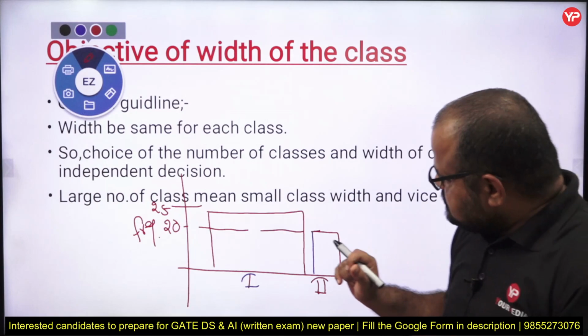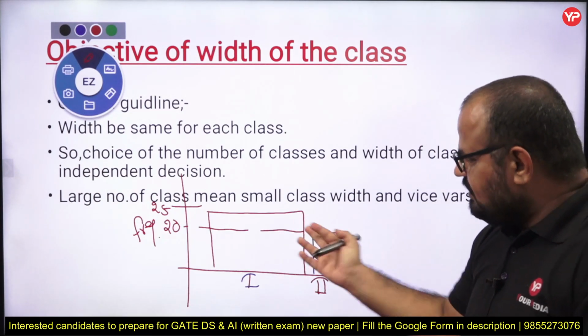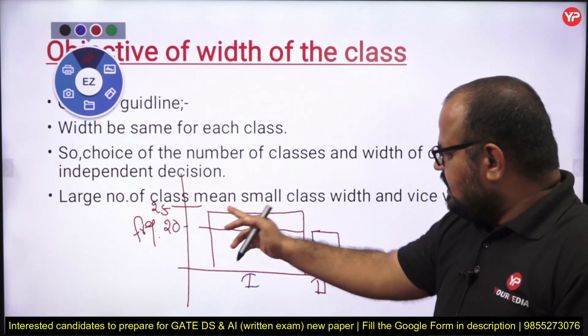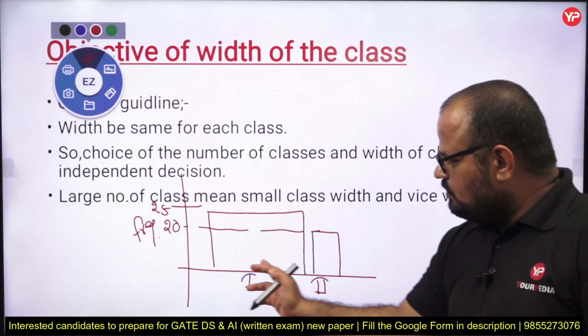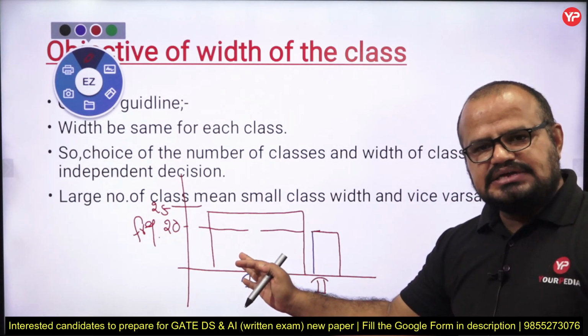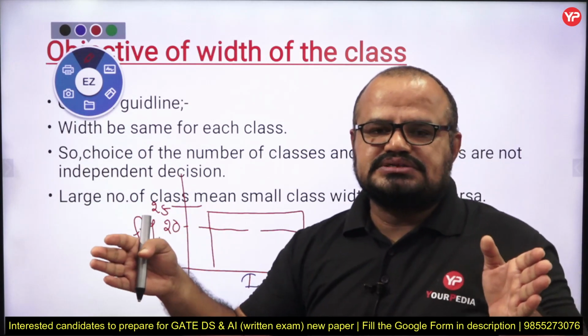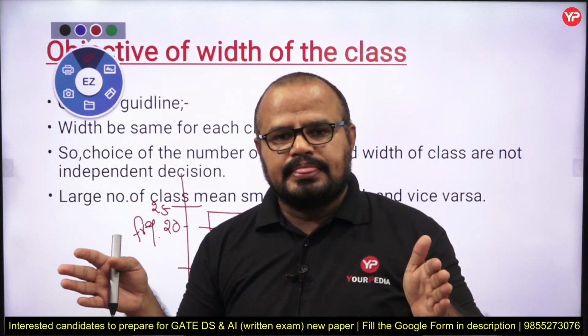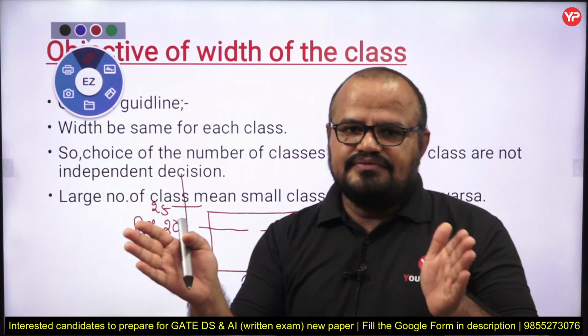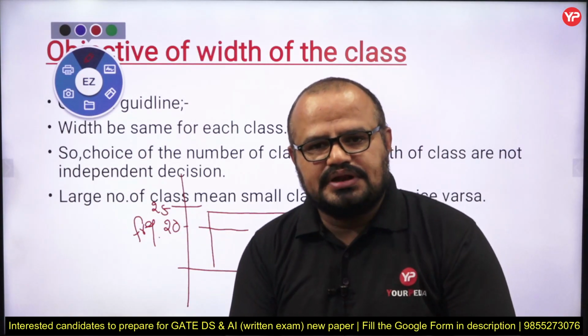So my dear students, if I consider just one class, then all the data comes in one class, and the width of that particular class is too high. But if I take two classes, then the width of my class is going to be reduced.